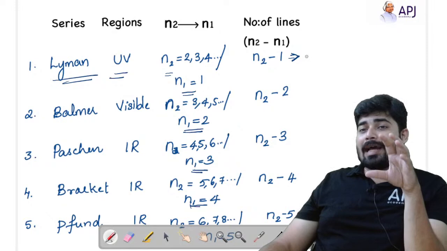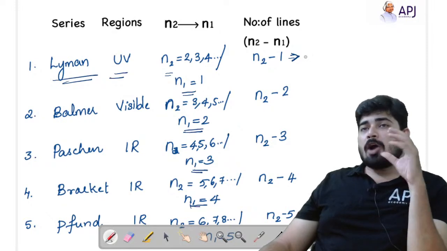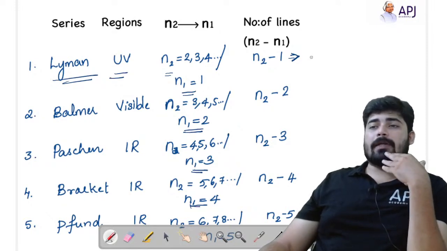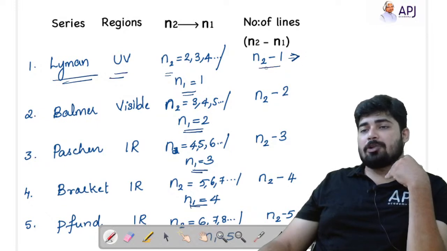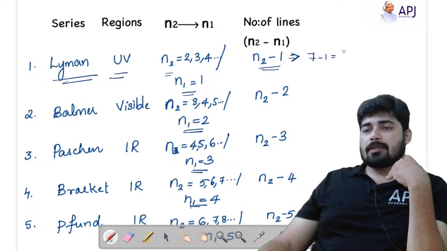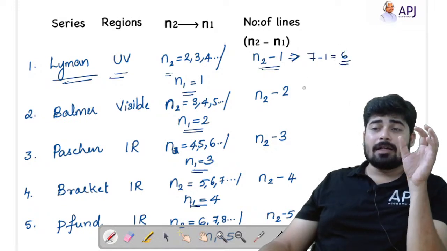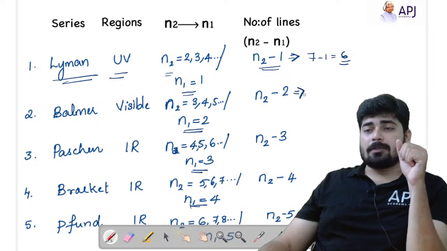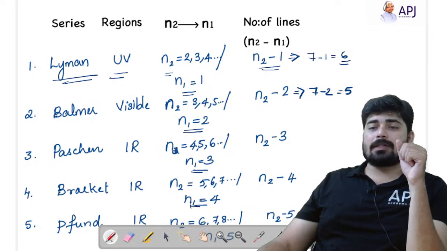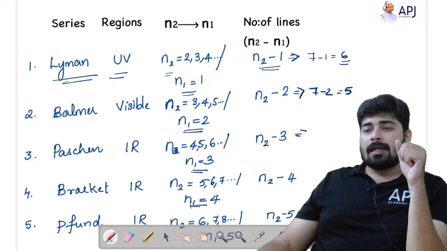So how many lines of the Lyman series can be obtained? We can use the formula N2 minus 1, that means 7 minus 1, which is equal to 6 lines. Okay, 6 lines are in total present in the Lyman series. And 7 minus 2, that means 5 lines are present in the Balmer series. And 7 minus 3, this is the maximum.